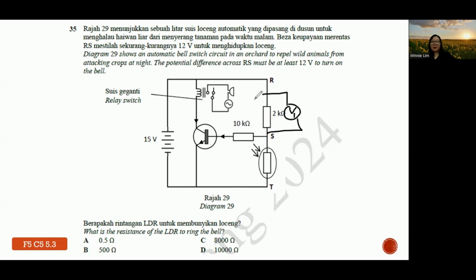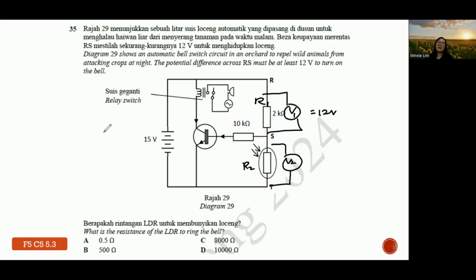Everything here is 1. The resistance here is 1. This is a special type of resistor called a light dependent resistor, but I name it 2 for easy. So therefore here will be V2. So this V1 must be minimum 12 volt. Now what is the resistance of the LDR? This means they want me to find R2 to ring the bell.